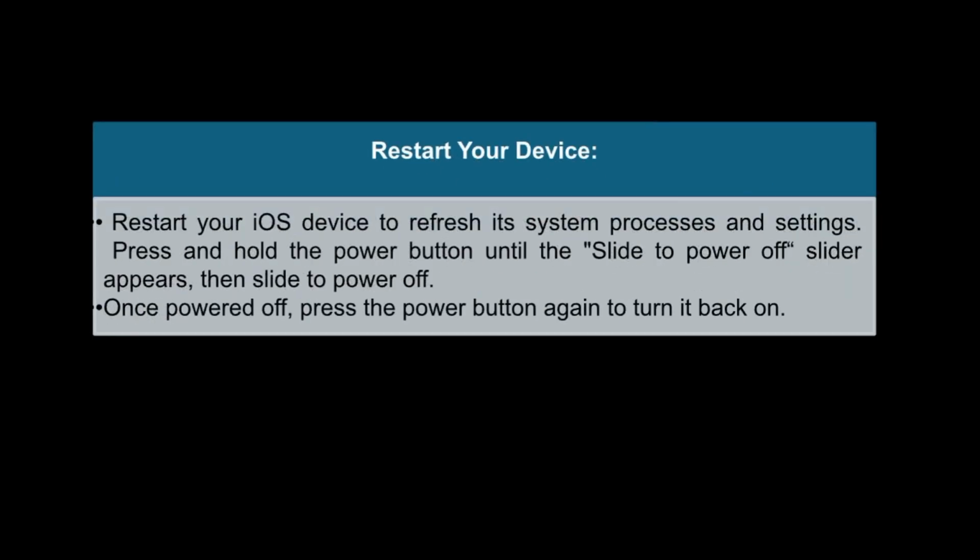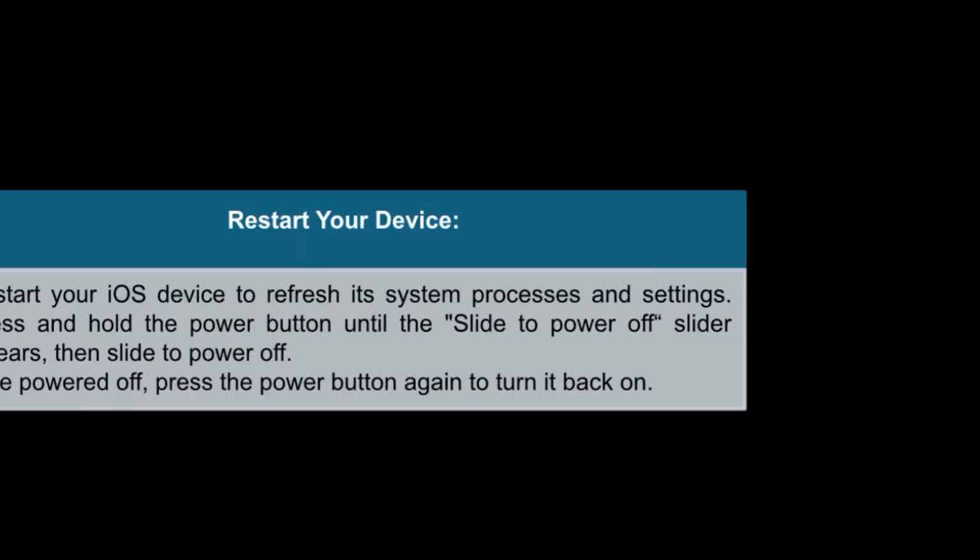The next one is restart your device. Restart your iPhone device to refresh its system processes and settings. Press and hold the power button until the slide to power off slider appears, then slide to power off. Once powered off, press the power button again to turn it back on.